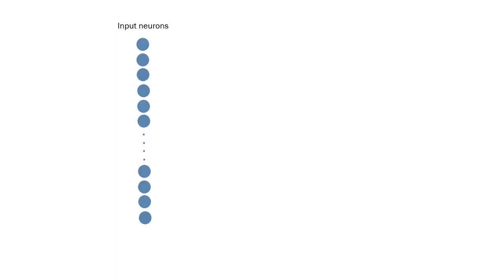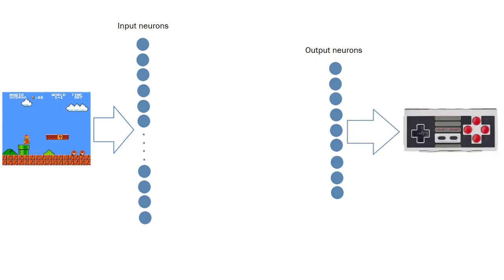But what does our neural network look like? It consists of three main parts. First one, input neurons. This is where our network gets information about the environment. In the human case, this is what we see, hear, smell, and so on. And in the Mario case, it will be what we see on the screen while playing. Second, output neurons. This is how our network acts. In the Mario case, this is pressing buttons on the controller, like up, left, A, B, and so on.